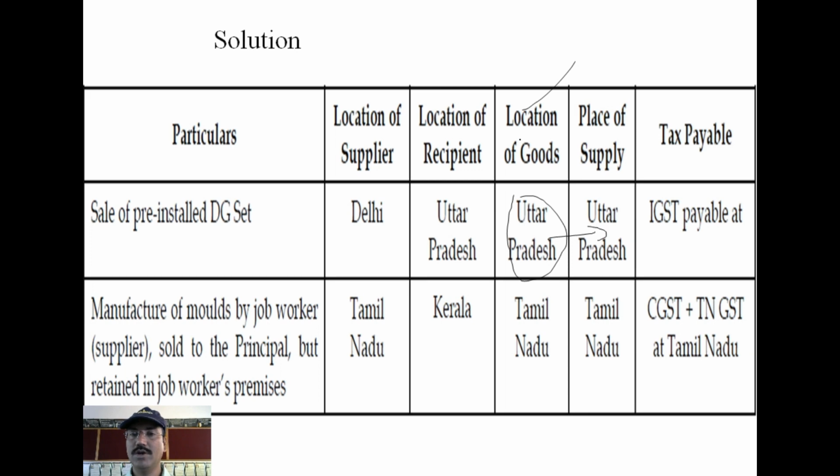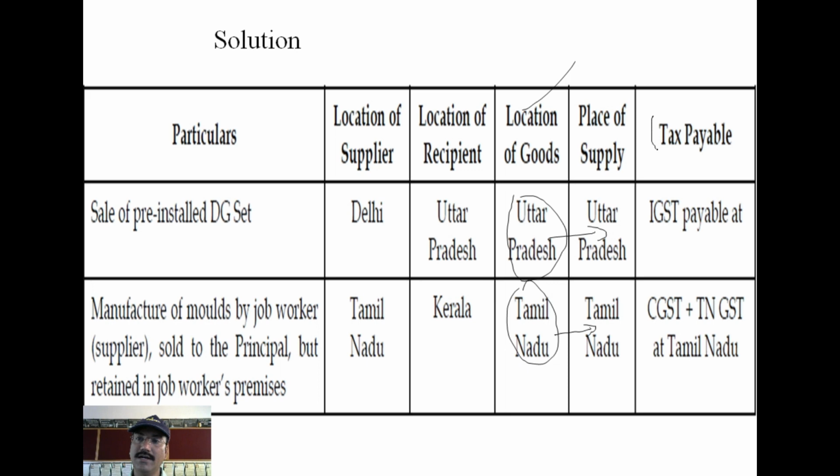If the location of the goods is Uttar Pradesh, place of supply is also Uttar Pradesh. Location of the goods in Tamil Nadu, place of supply also Tamil Nadu. Why? Because it is a no movement of goods case. So the place of supply is clear now because of the location of the goods given.